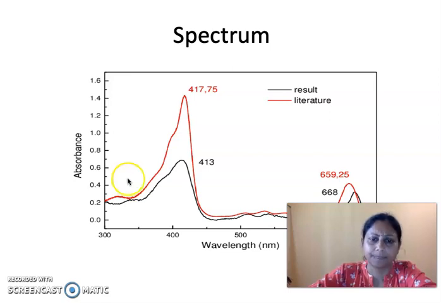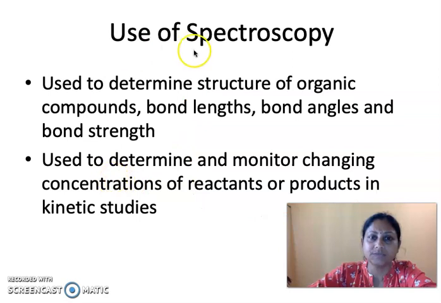And from the spectrum we can determine these parameters. Now what is the use of spectroscopy? As I said earlier, it helps us to determine the structure of organic compounds, the bond lengths, the bond angles, and the bond strength. Now it is also used to determine and monitor the changing concentration of the reactant or products in kinetic studies. So this type of information we get from the UV vis studies.